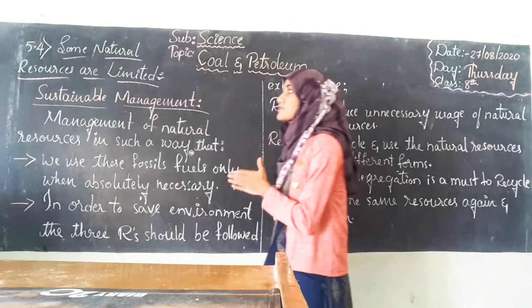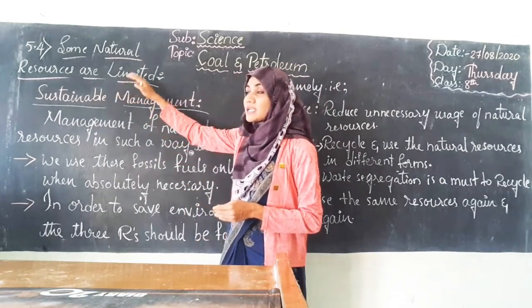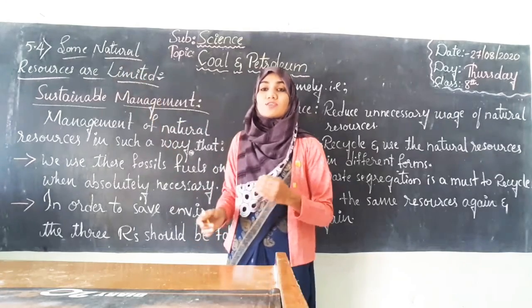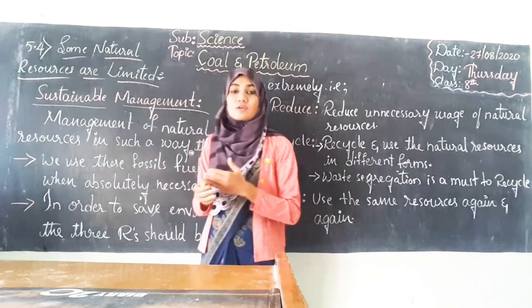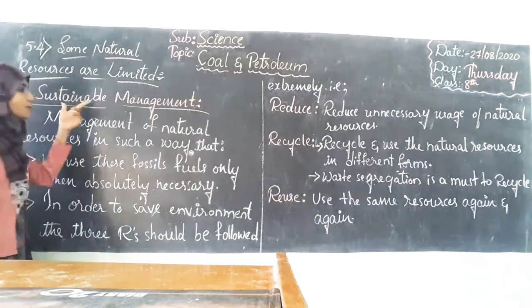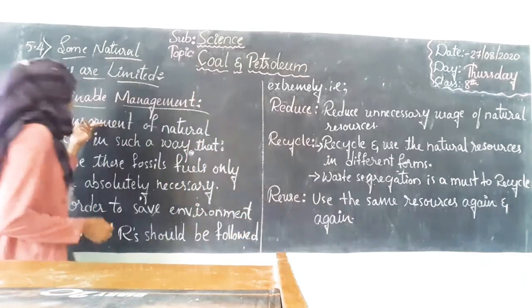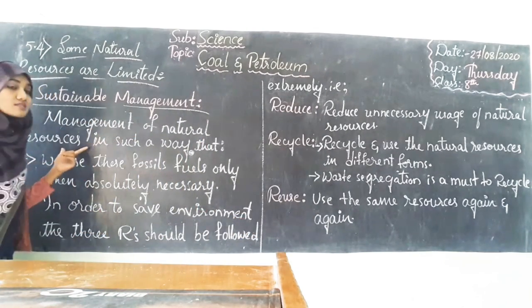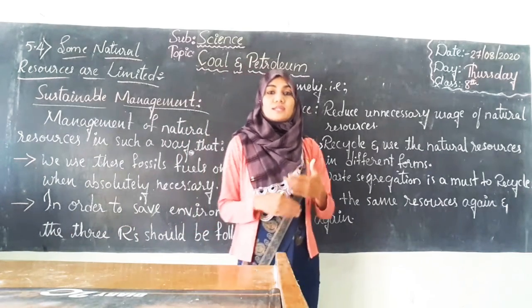So some natural resources are limited. That means which resources are we talking about here? We are talking about the exhaustible resources. So how could we manage these exhaustible resources? By sustainable management. Now what is this sustainable management? The management of natural resources in such a way that they could be used even by future generations.